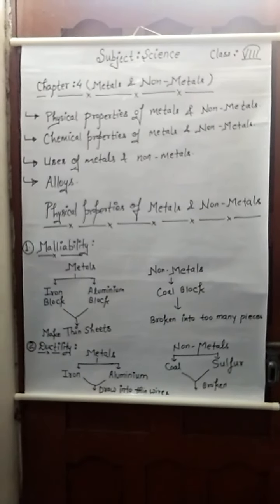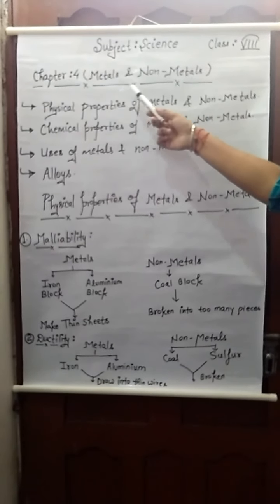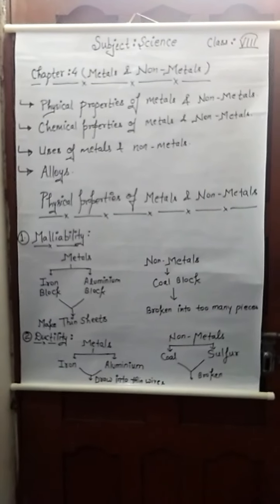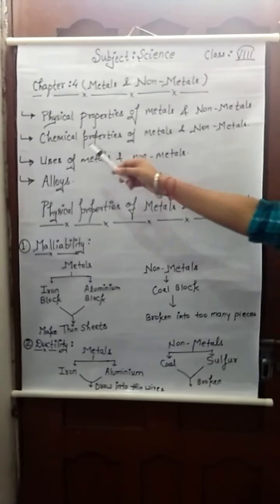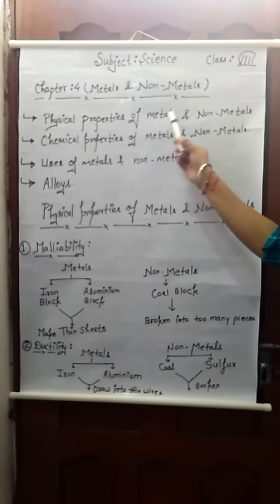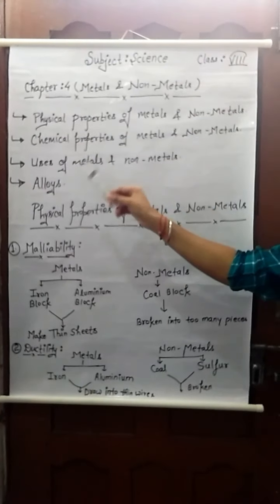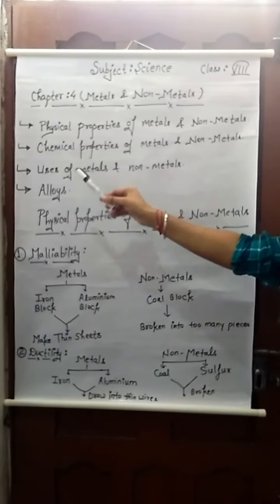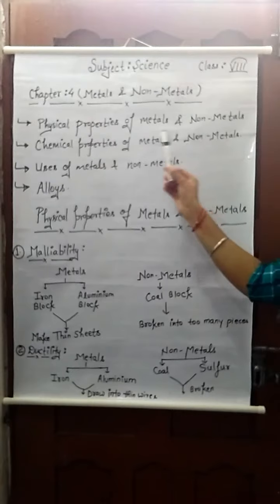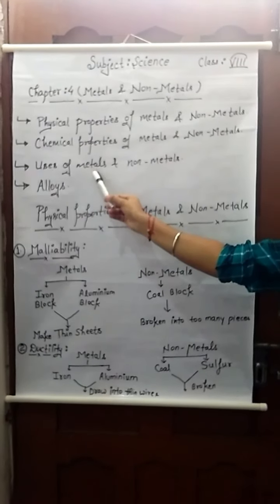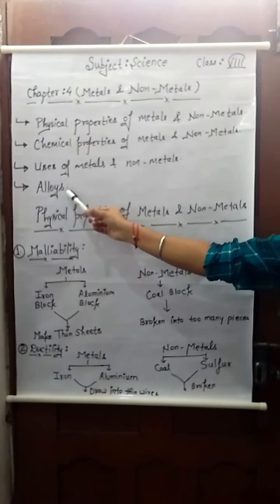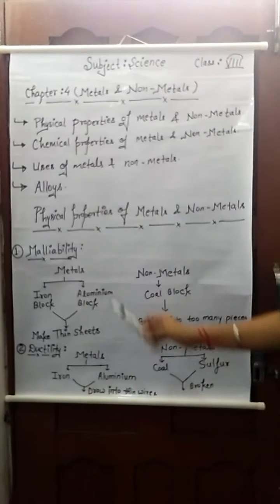Today I will explain chapter 4, metals and non-metals. In this chapter I will explain the physical properties of metals and non-metals. Second one is the chemical properties of metals and non-metals. Uses of metals and non-metals. Last one is about alloys.